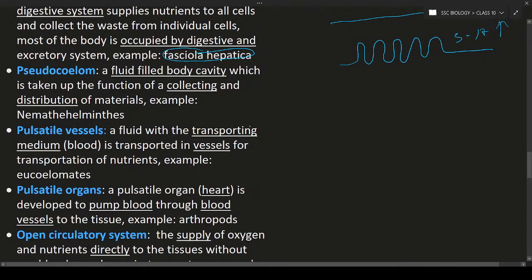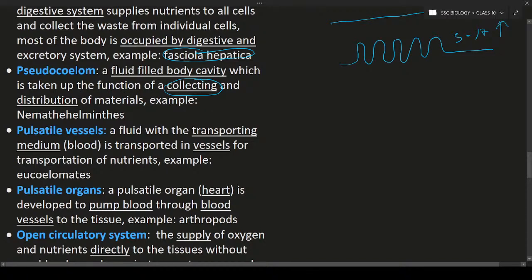So next one will be the pseudocoelom. Pseudo means what? False. Okay, coelom means a cavity. So they are going to have the false cavity, and this cavity is filled with fluid, fluid of the body. The fluid filled inside the pseudocoelom takes up the functions of collecting and also distribution of the materials. So that is in organisms like Nemathelminthes. In the Nemathelminthes you can see the pseudocoelom.